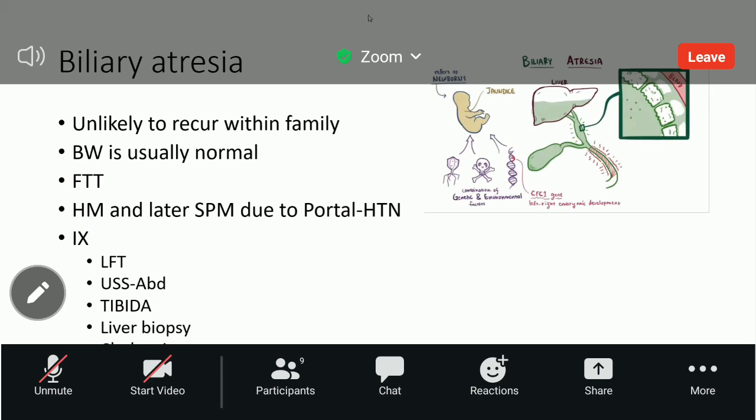Then Hari, now we can see the PowerPoint slide. Now biliary atresia, no, yeah.